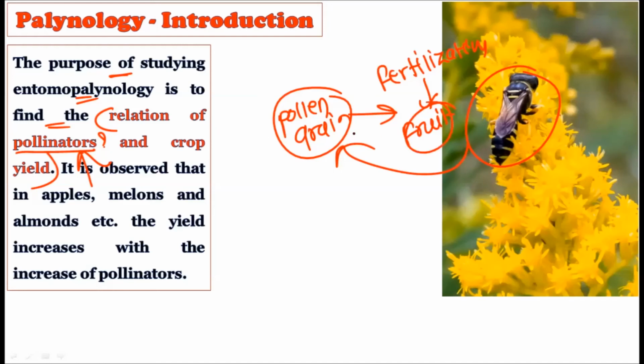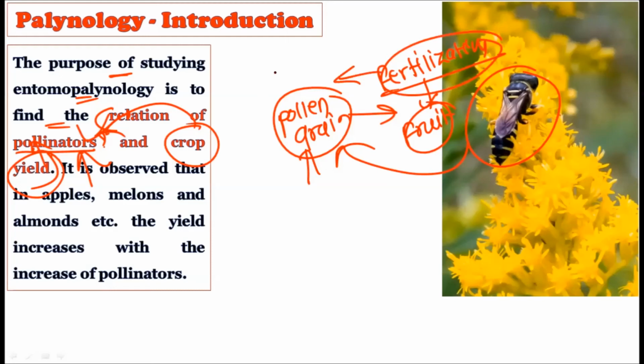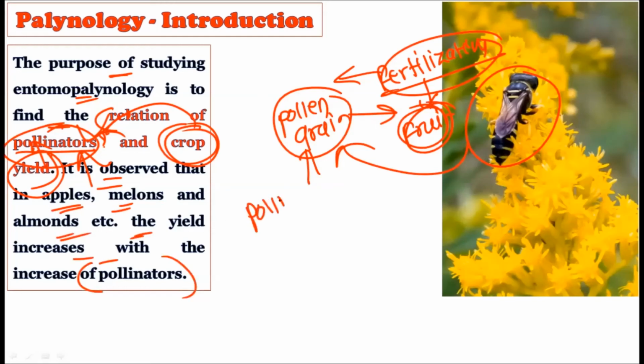That is why this pollination pattern, or these pollinators, actually decide how much crop yield there is going to be. How much crop yield there is depends on a good type of pollinator, because every plant should get pollinated, and after pollination there should be fertilization and the formation of fruit. So under entomopalynology, the very important relation between the pollinator and crop yield is studied. It is observed that for apples, melons and almonds, the yield increases with the increase in pollinators. If the number of pollinators is increased, the yield of apples, melons and almonds also increases.